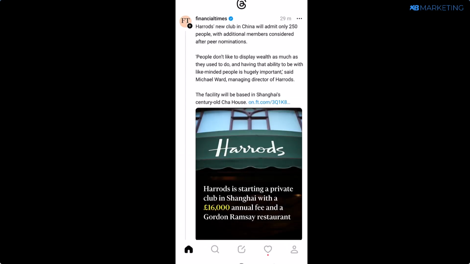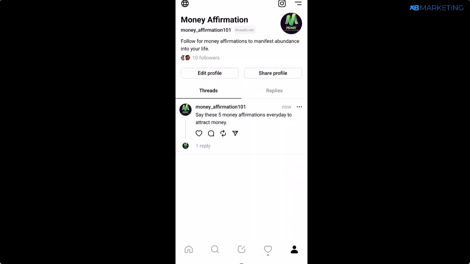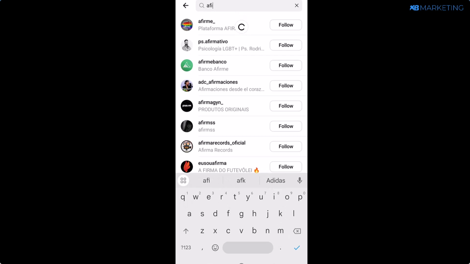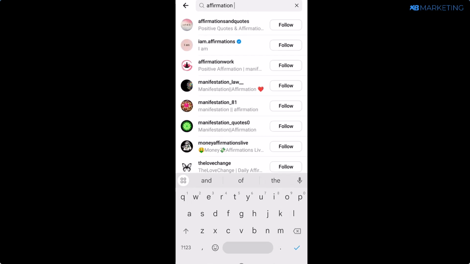All right, so the next step now is to basically go over to similar pages, and all you need to do is to come over to the search section. You are going to look for pages in your niche. So for me, since I'm using the affirmation niche, all I need to do is to type in affirmation right here. Once you type in affirmation, you are going to see a lot of pages that make content in that niche.